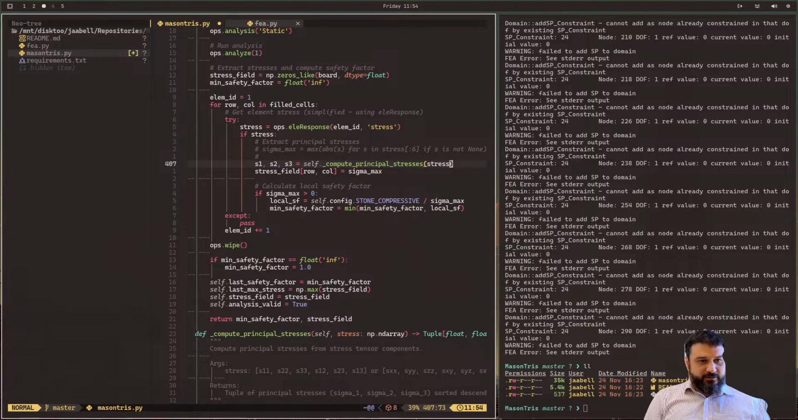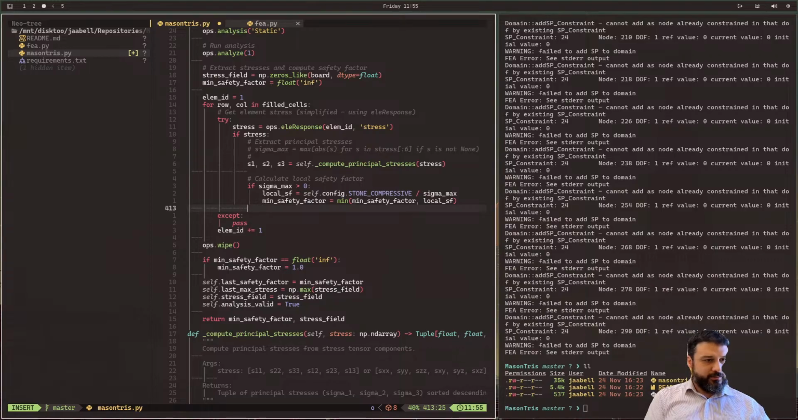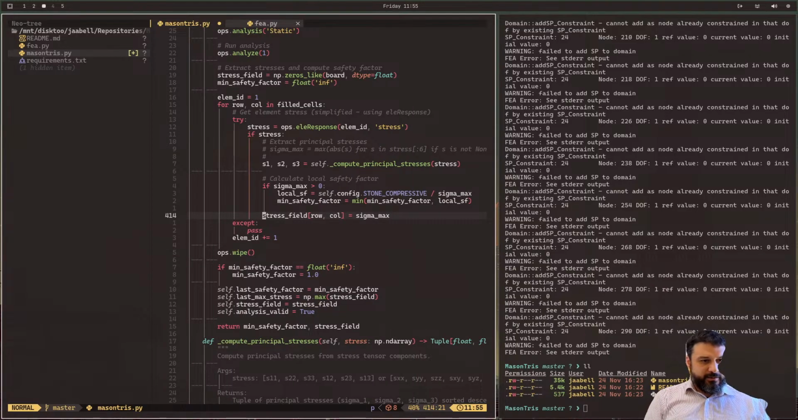And the stress field, I wonder, that's what it gets colored by. So we don't want to use that directly. We might want to use the local SF. So I'll do the following. I'll delete that and go down here and maybe paste that line back. And instead of coloring by the stress, I'll color by the local safety factor, like so.